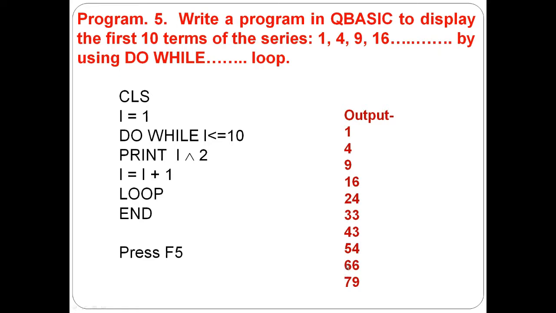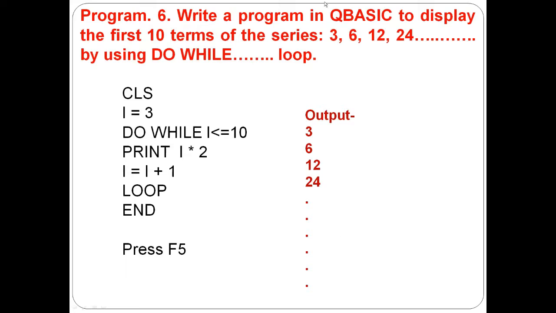And 9 multiply 9 became 81. And 10 multiply 10 became 100. These are the mistakes here. So 25, then 6 multiply 6 is 36, 7 multiply 7 is 49, and 8 multiply 8 is 64, then 9 multiply 9 is 81, then 10 multiply 10 became 100. The series will be like here.